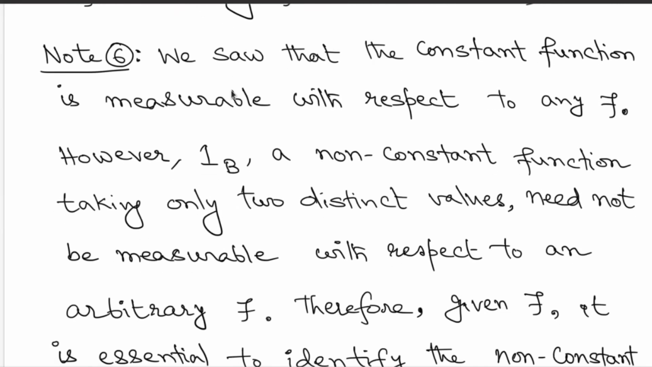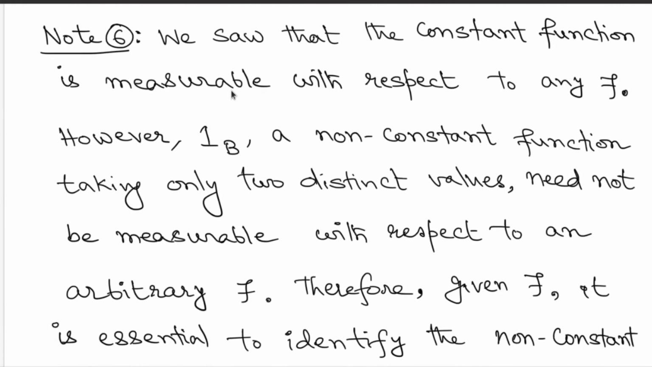So what is the interpretation now? We saw that the constant function is measurable with respect to any sigma field that you choose on the domain side. But when you went to a non-constant function, this indicator B takes 2 values. So whenever you shifted away from the constant function, immediately there came some restrictions on the measurability conditions, right?